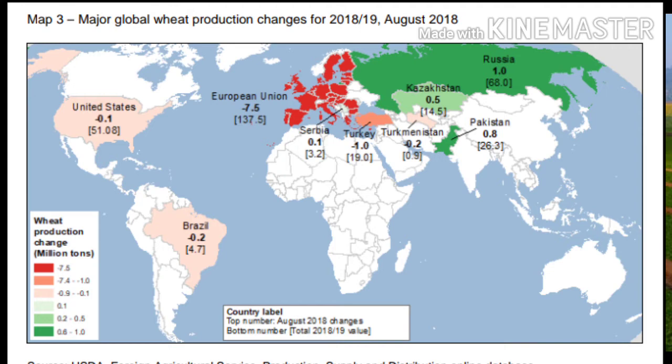Countries with cold winters such as Canada grow wheat in spring, while the tropical countries such as India grow winter wheats. The countries which are growing wheat, these are China, India, Russia, Canada, USA, Australia and France. These are the major wheat exporting countries.